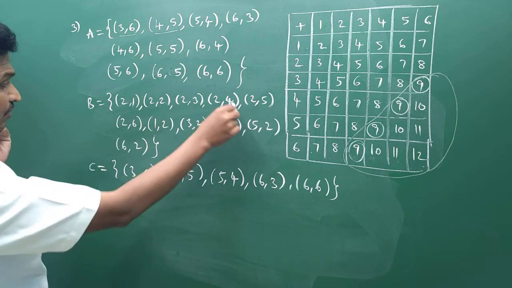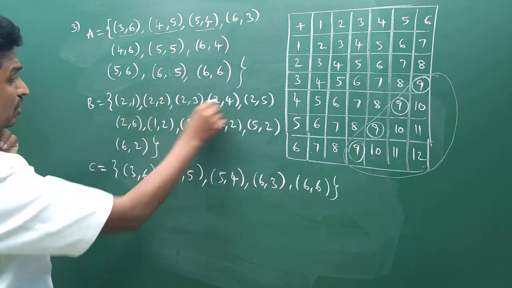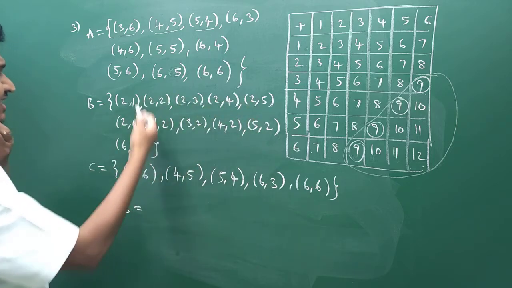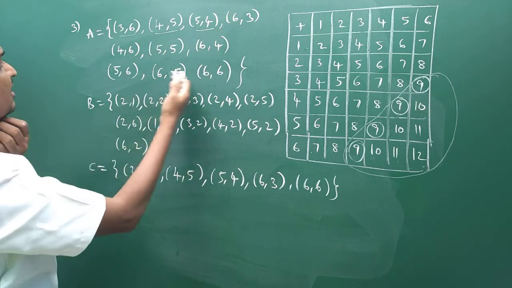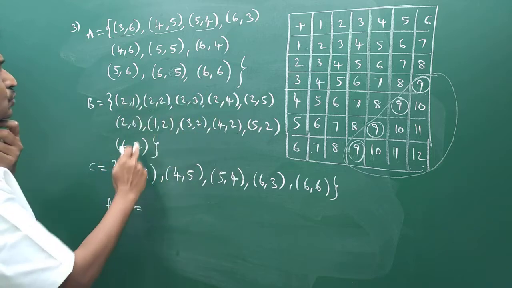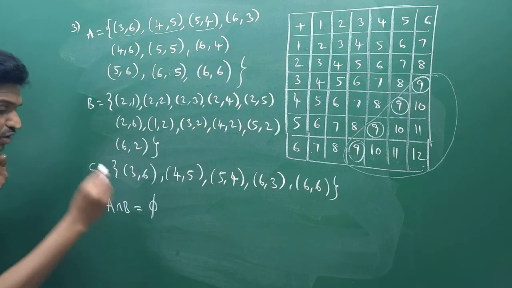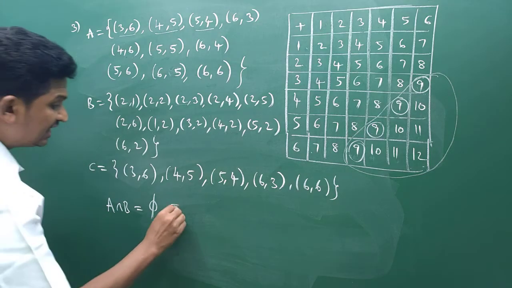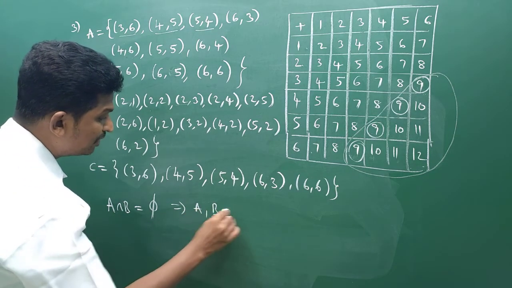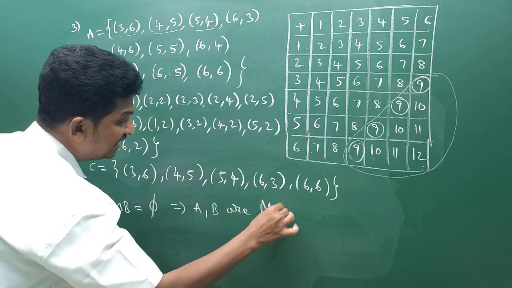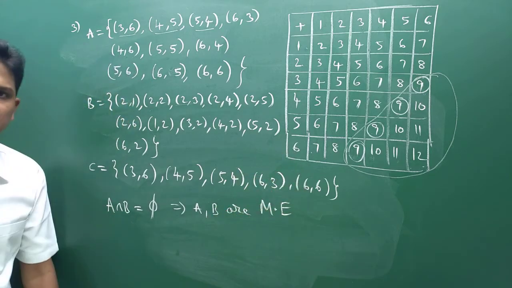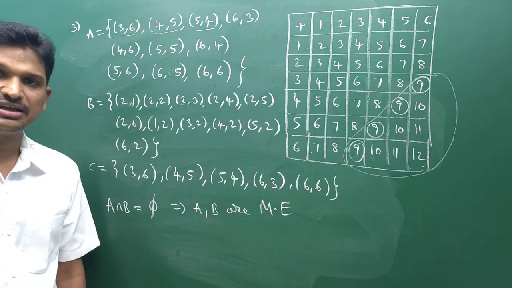3 comma 6? No. 4 comma 5? No. 5 comma 4? It contains at least 2. Here no 2 is there, I think. See, here either of the die shows 2. Here none of the die shows 2. You can check it. So when we do their intersection, you will get the null set only. From this, what I can say? I can say that A comma B are mutually exclusive. Don't write ME, you write mutually exclusive. I hope you are understanding.